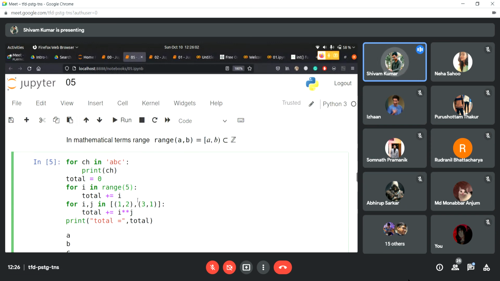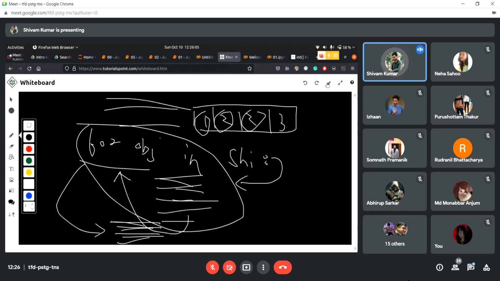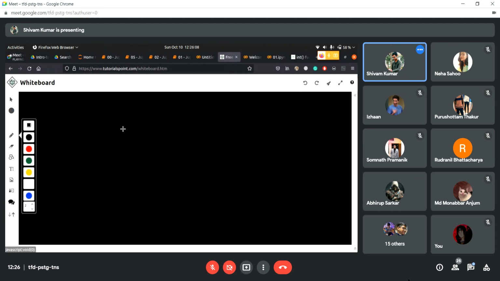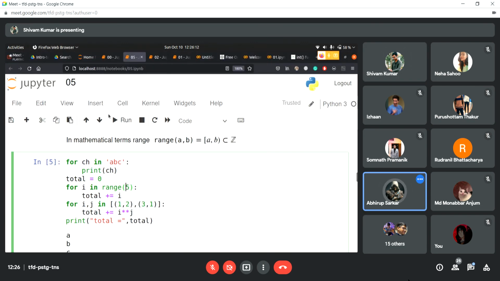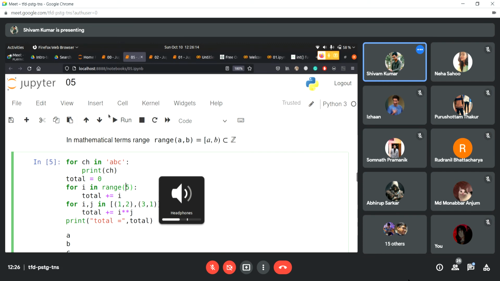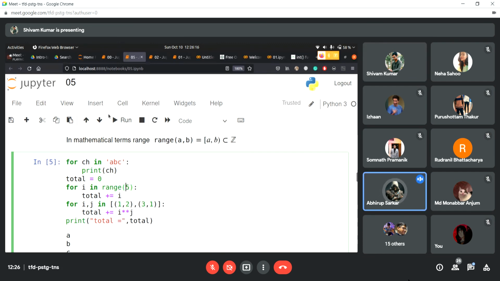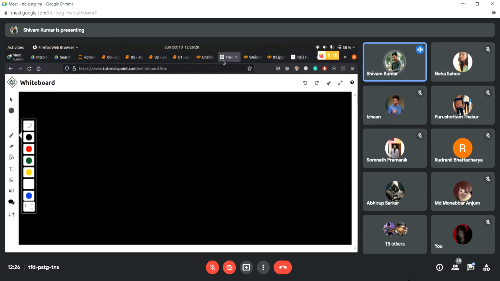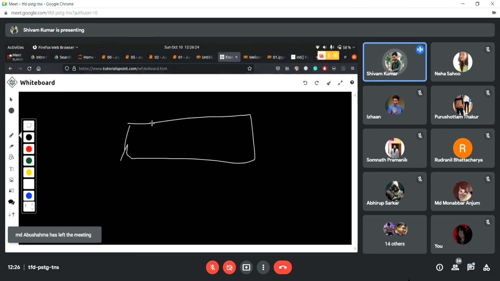So it will give all the values from 0 to 5. It returns up to 4. It executes from 0 to 4. The 5 is excluded, because it's starting from 0, right?